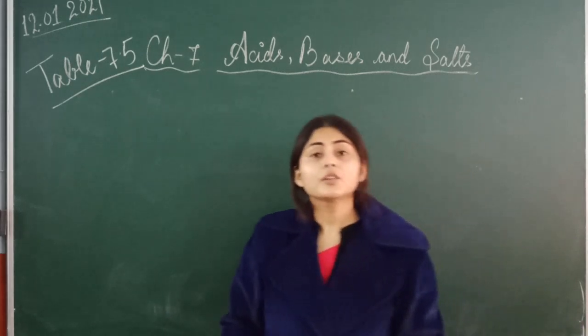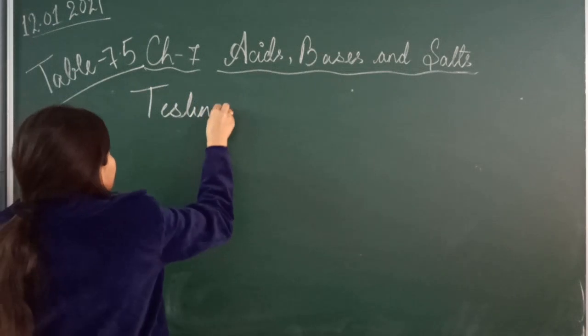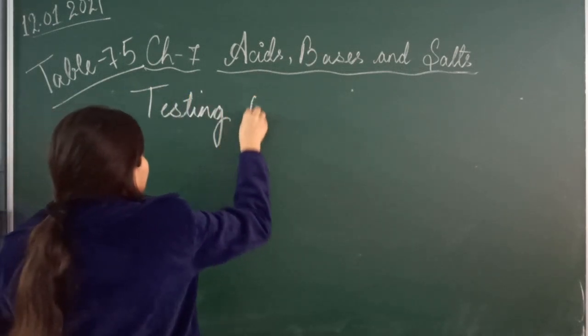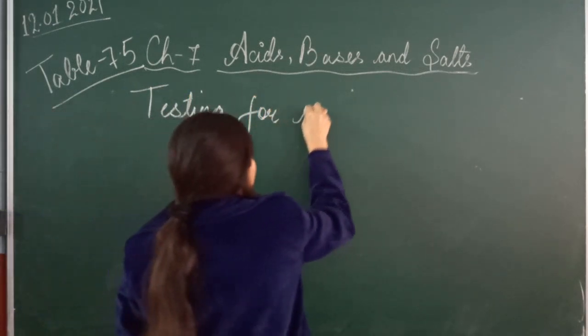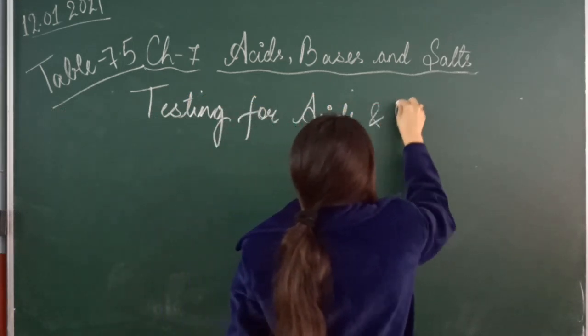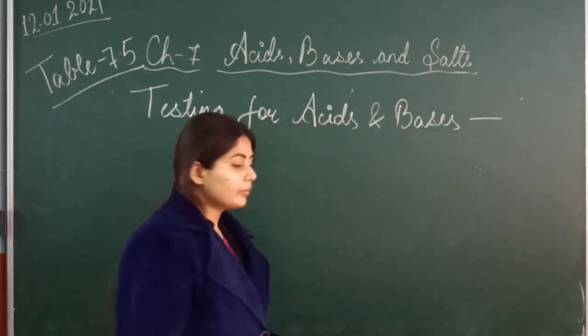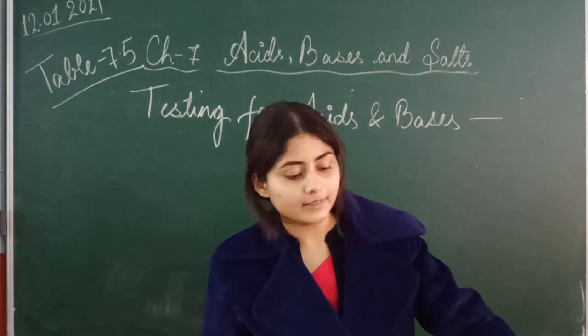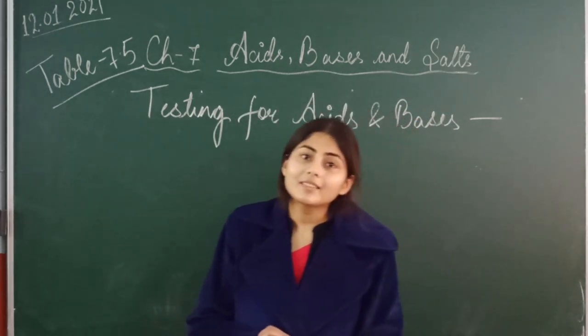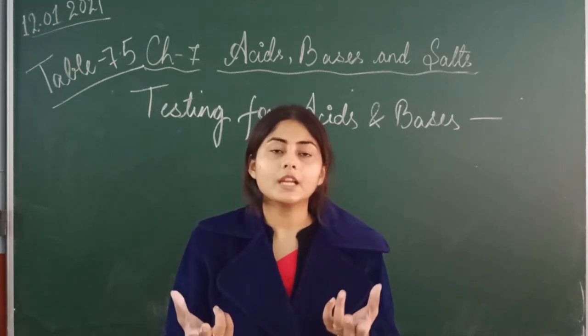Okay, so testing for acids and bases. As I told you earlier, for example, we have two solutions and we don't know which one is acid and which one is base.